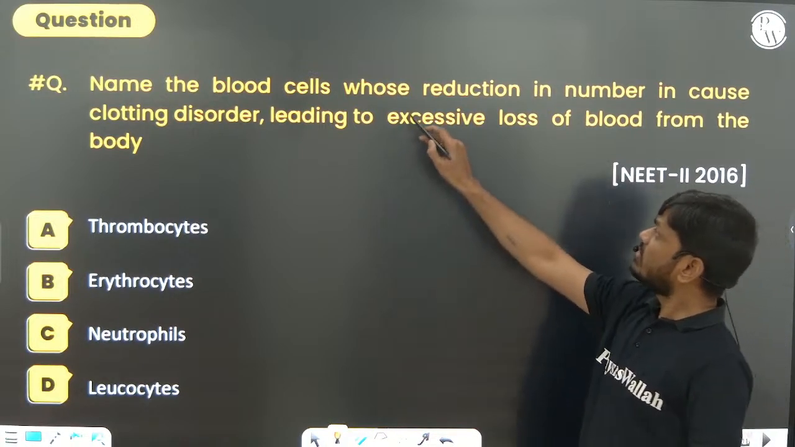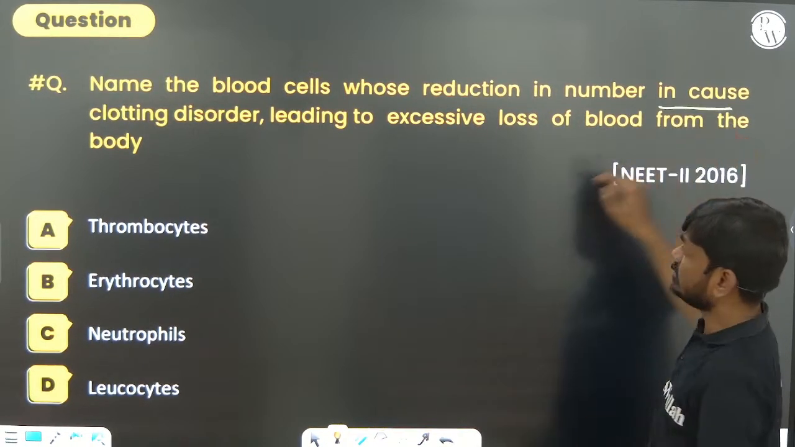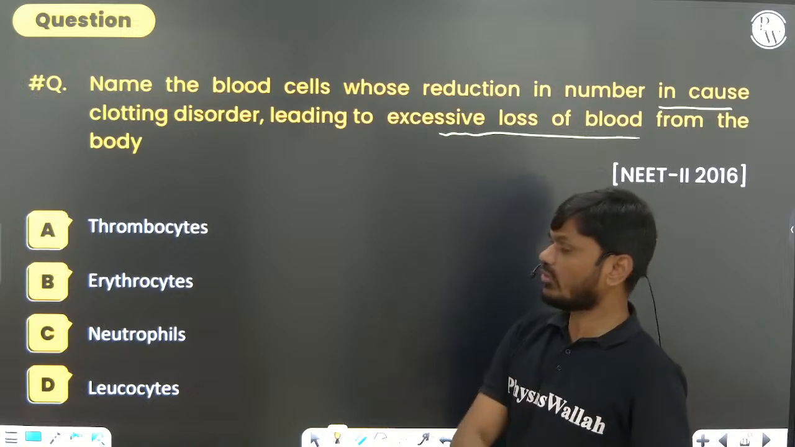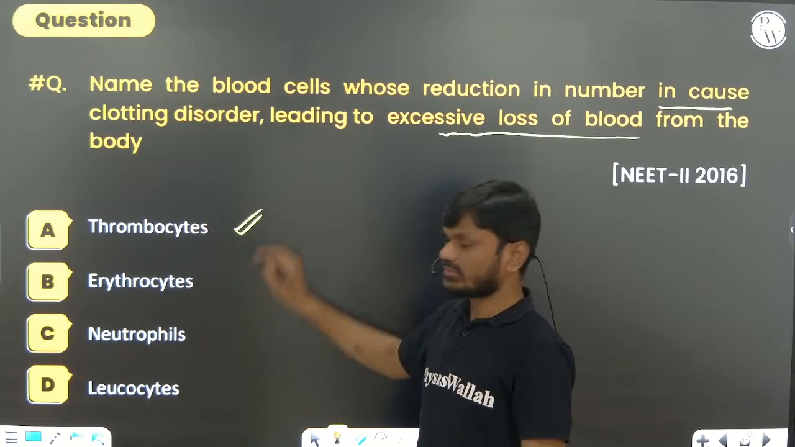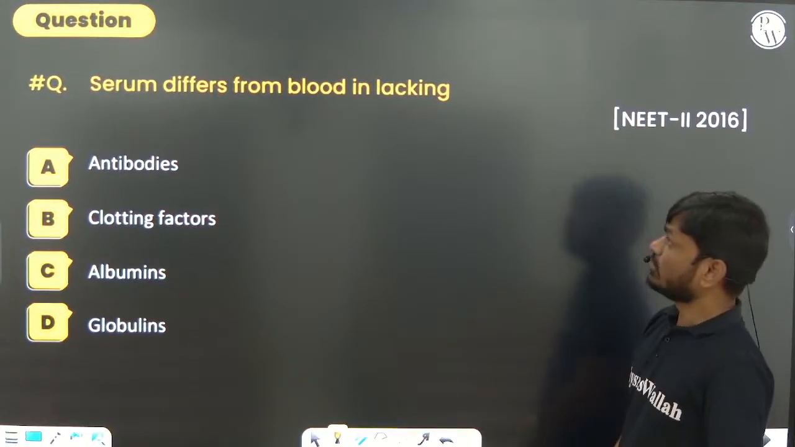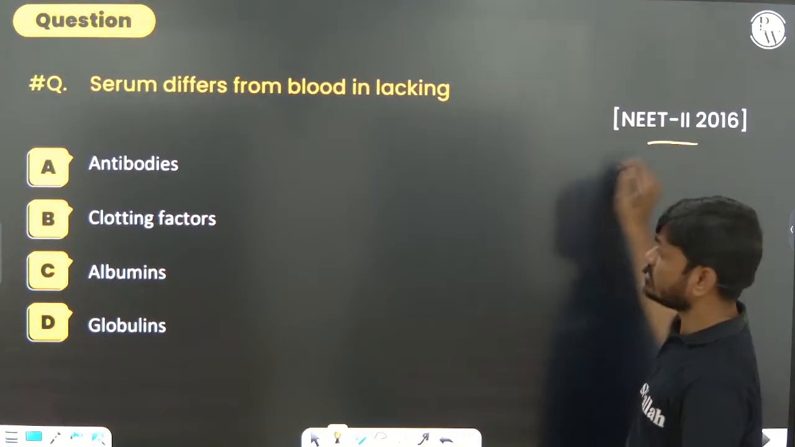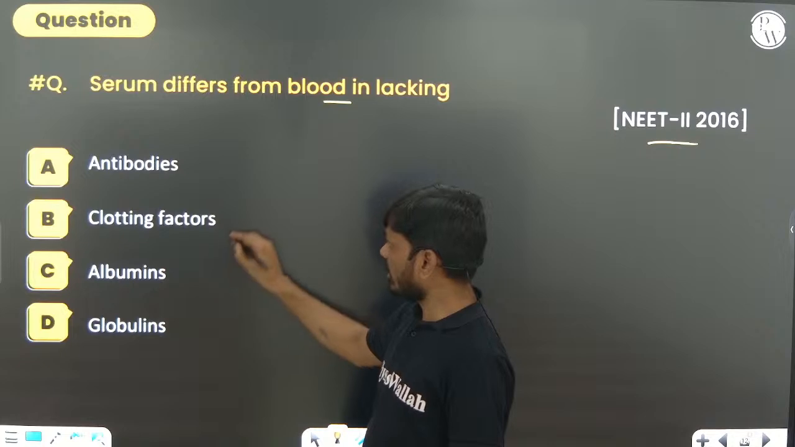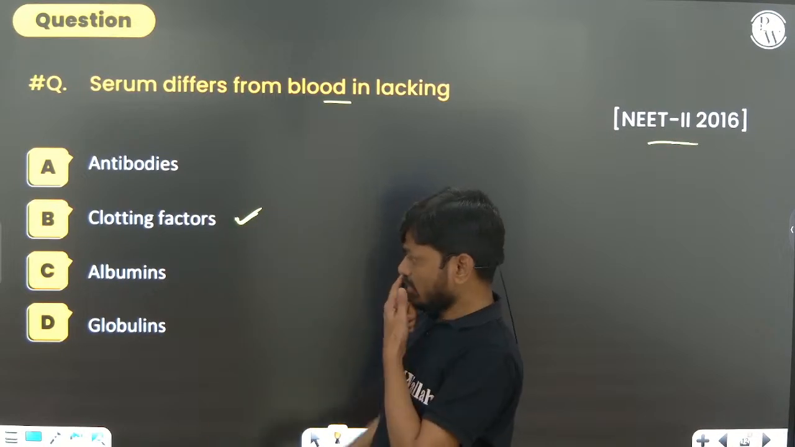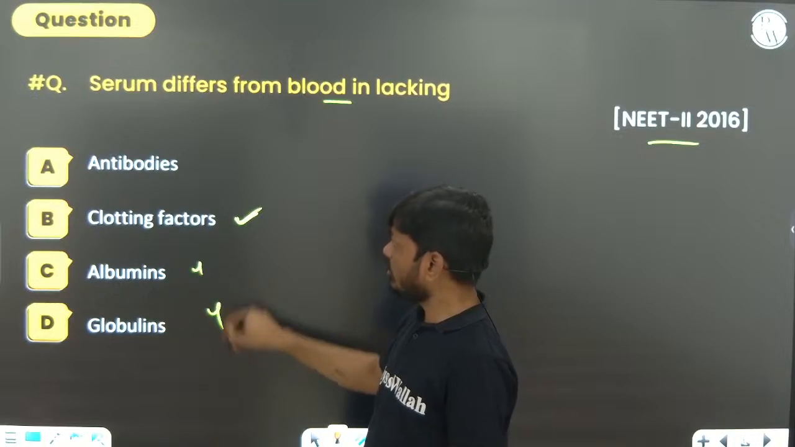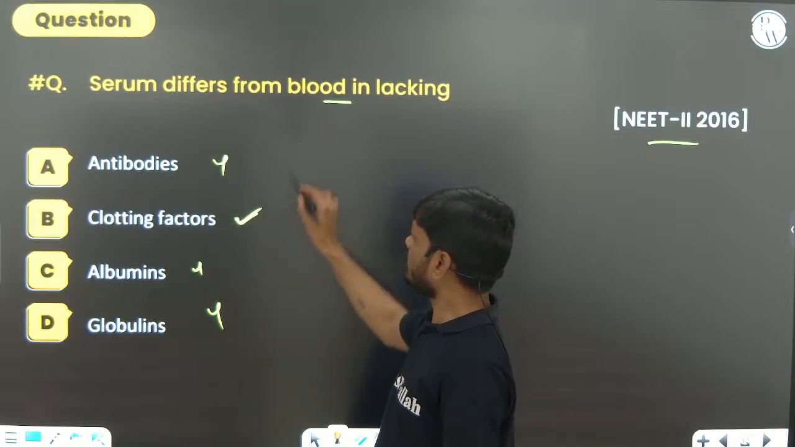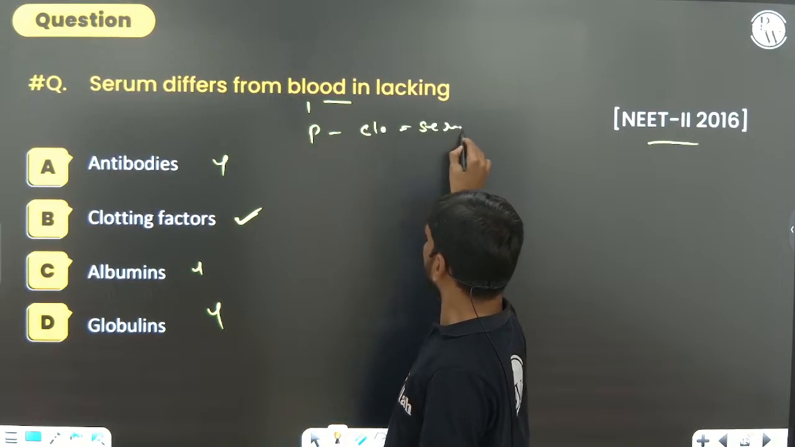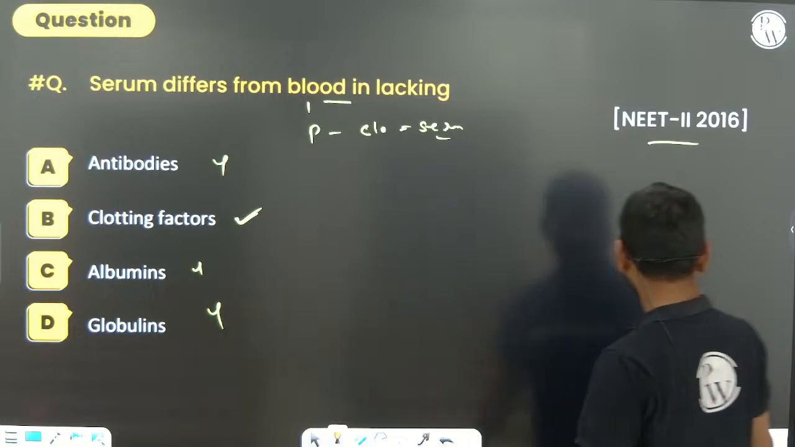Next one: name the blood cells whose reduction in number leads to clotting disorder, with excessive loss of blood from the body. That's simple, I told you: thrombocytes. Right, serum differs from blood in lacking, this was asked in 2016 phase 1, phase 2. I told you clotting factors will be absent. Not albumin, not globulin, not antibodies, but clotting factors. Blood minus clotting factors, or plasma minus clotting factors, gives you serum. So that is the option.